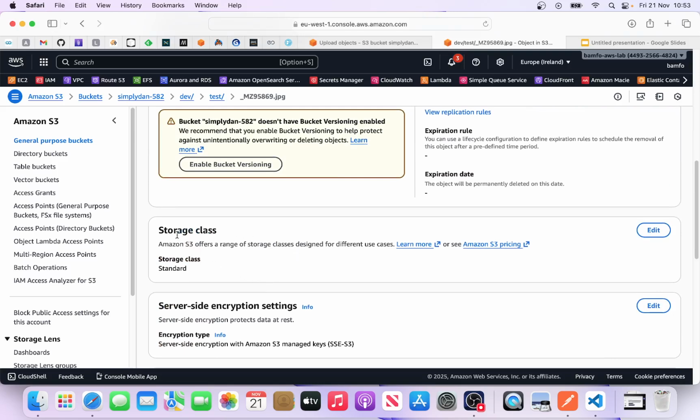By default, if you don't specify your storage class, you will be given the standard class. We have various classes for your S3 based on your use case. If you want more durability, more availability, or an intelligent way of moving or deleting your objects, you can use the storage class to do this.